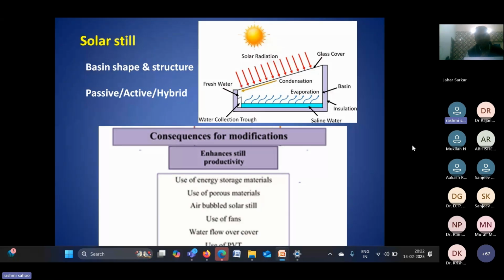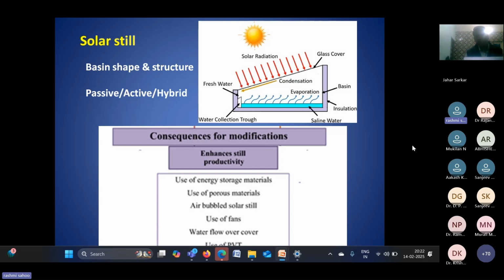We can use an energy storage system like PCM, but its thermal conductivity is very low, so we may go for nanotechnology or nanoparticles with the PCM, the phase change material. Or we can use porous material to increase the thermal conductivity. We can use a combination of porous material and phase change material to enhance the performance of the solar still. So there are various researches going on on the solar still.